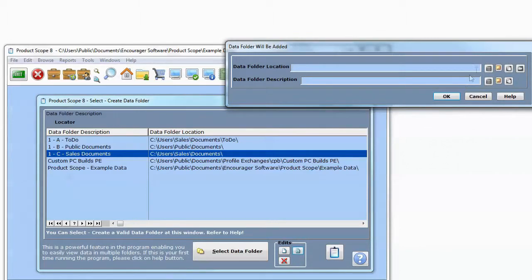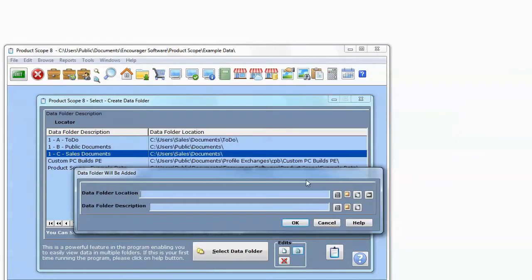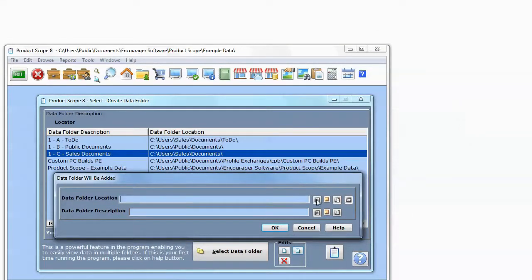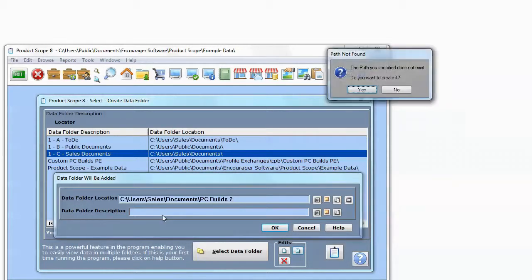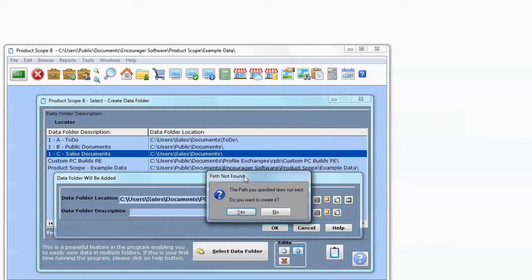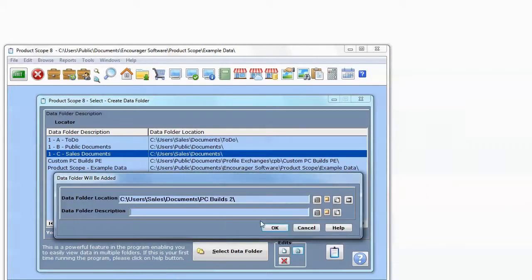And we will do it by copying the User Accounts document area. And we just simply type in PC Builds. And since this is a new folder, we're going to get a prompt here. Path not found. Click on Yes. We want to create that folder. Simply type in a description.